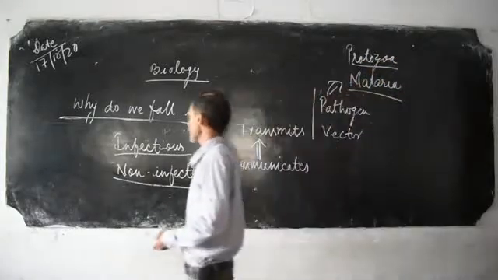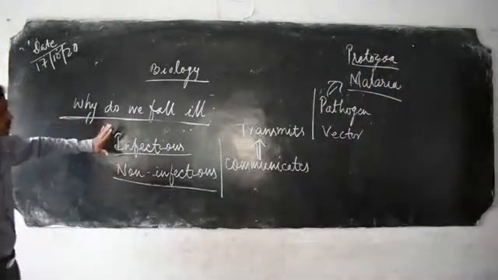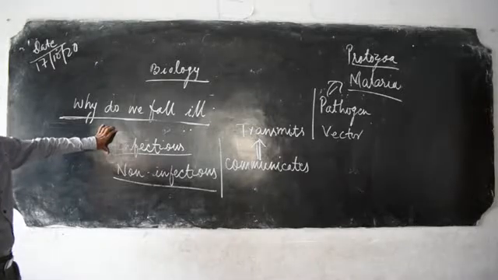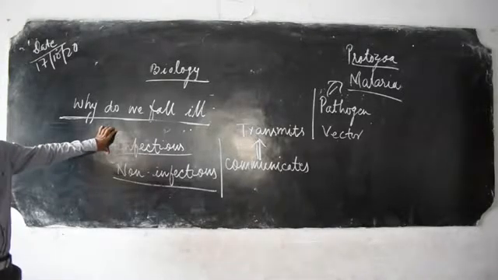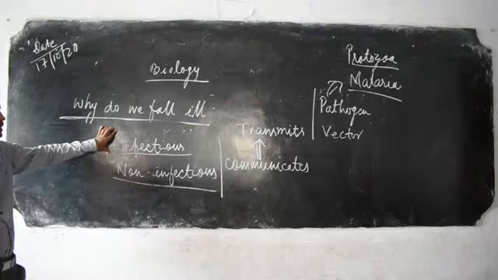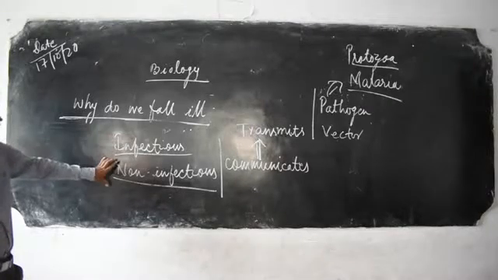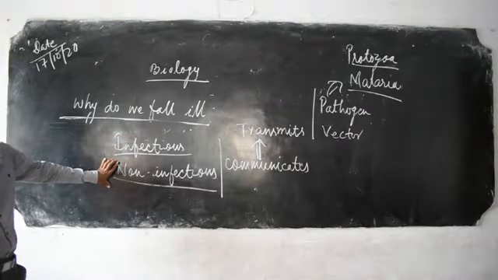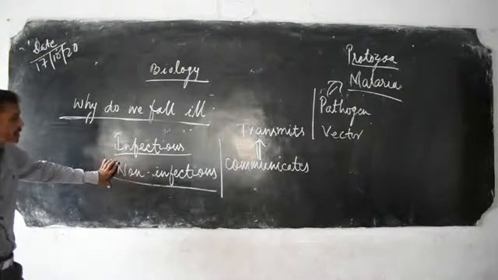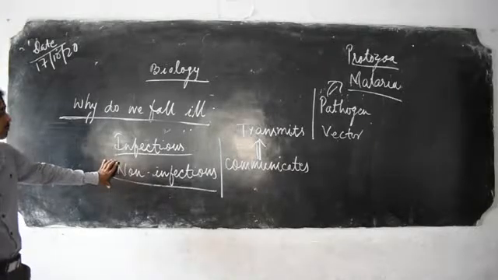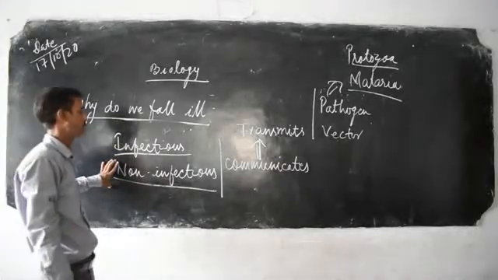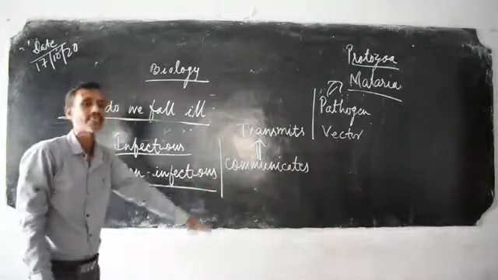Now, a type of disease which communicates from an infected to a healthy person is known as infectious disease. A type of disease which does not transmit from an infectious person to a healthy person is known as non-infectious disease.